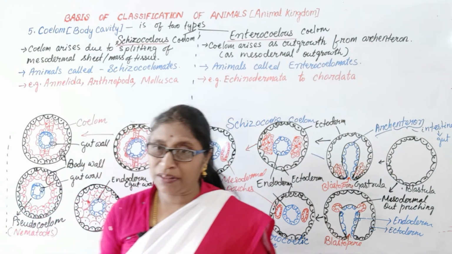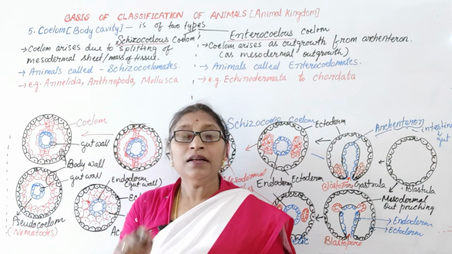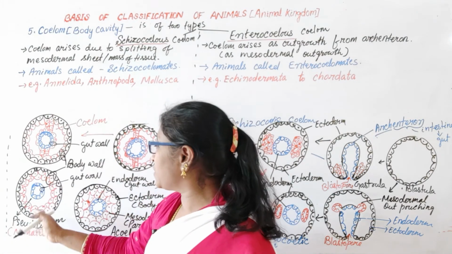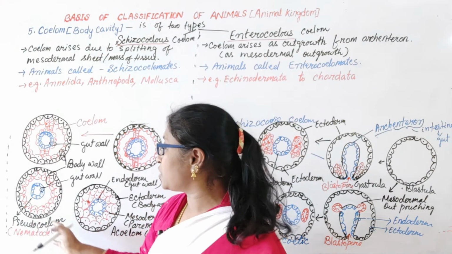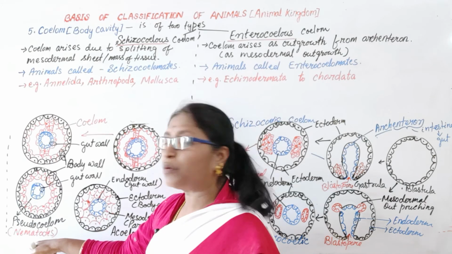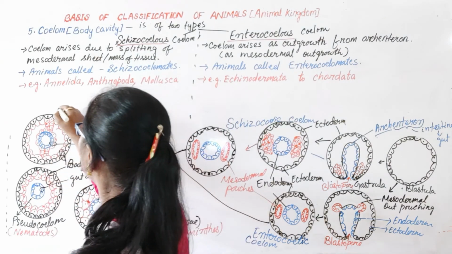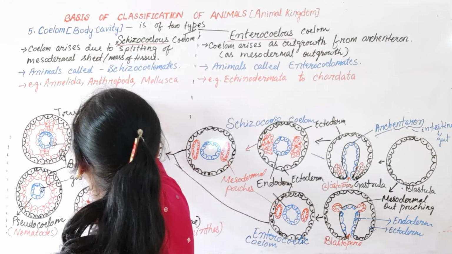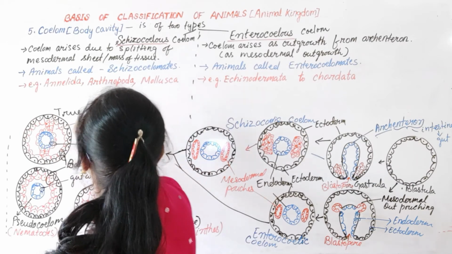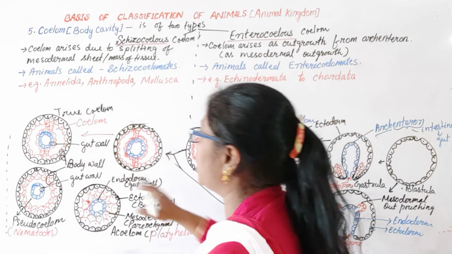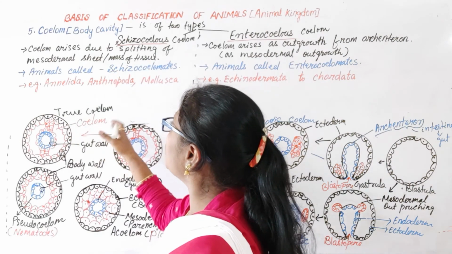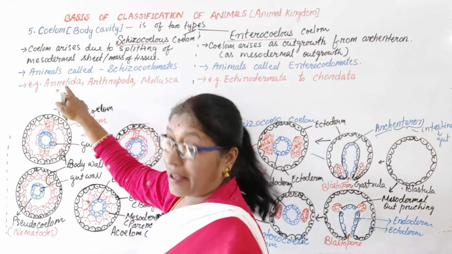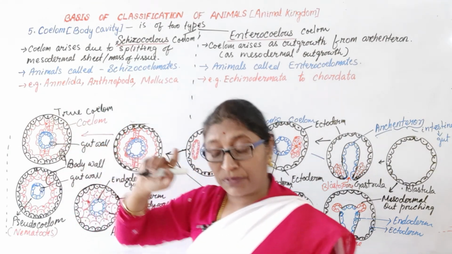Because in Platyhelminthes, even though they are triploblastic, they are acoelomates. We discussed the acoelomates, Platyhelminthes, and the pseudocoelomates, the nematodes or Nemathelminthes. The pseudocoelom is found in nematodes, and these are the true coelom, or simply coelom, we can say. The coelom is there, but coelom is of two types, schizocoelous or enterocoelous, as we discussed.